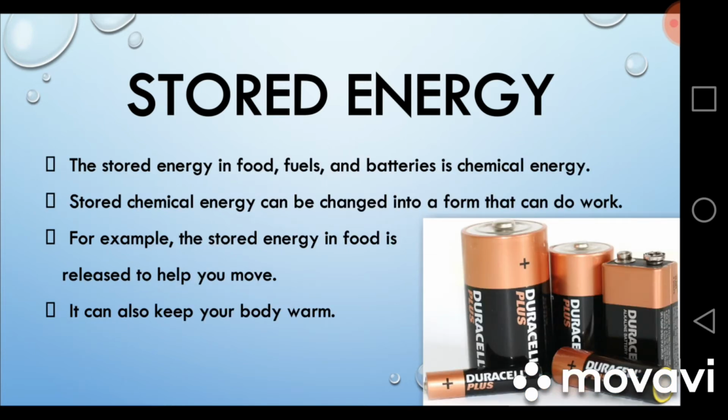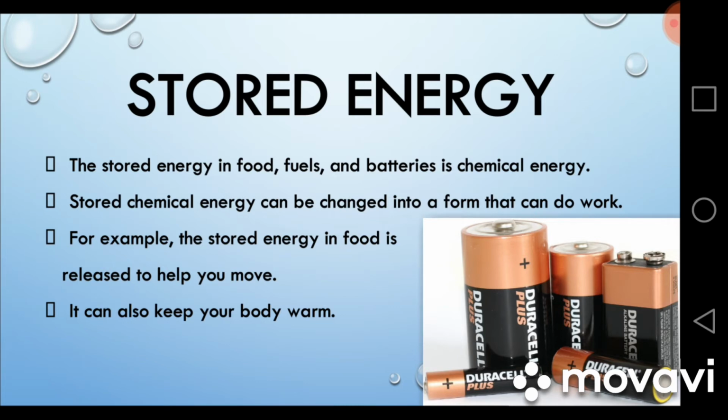Energy can be stored in your food, in the fuels, and in the batteries also, and this energy is called the chemical energy. We can use this chemical energy to perform different work because different forms of energies are interconvertible, so we can change this chemical energy to any other form of energy, for example, potential energy, kinetic energy, or any other form of energy. Stored chemical energy can be changed into a form that can do work.